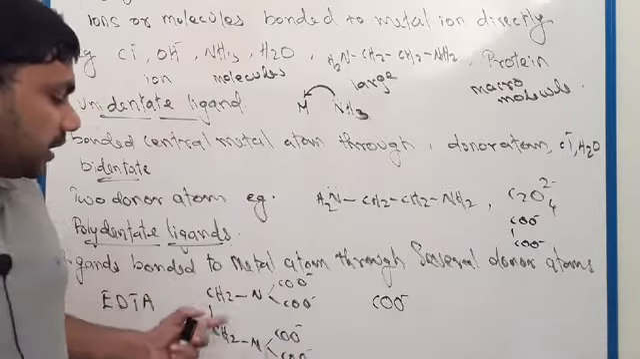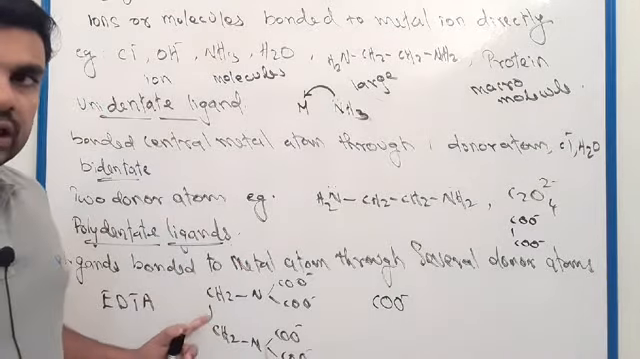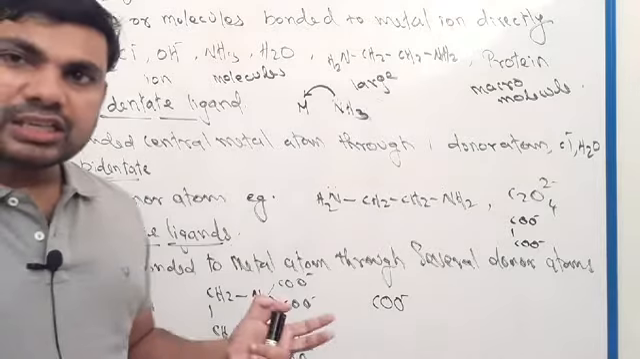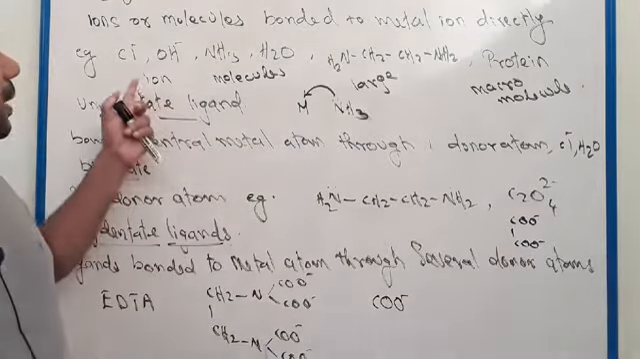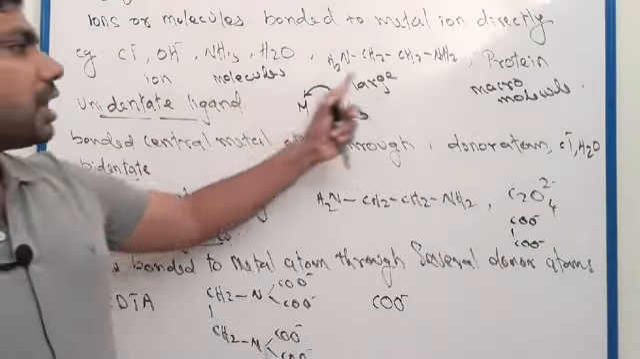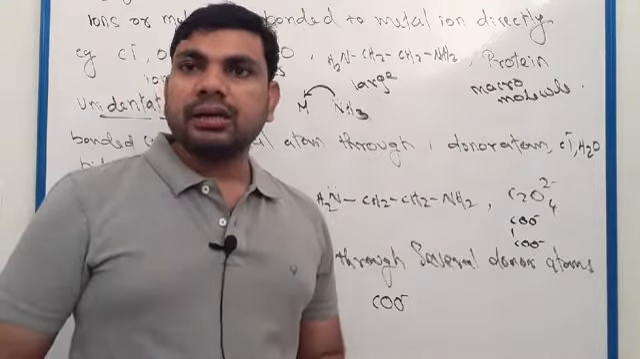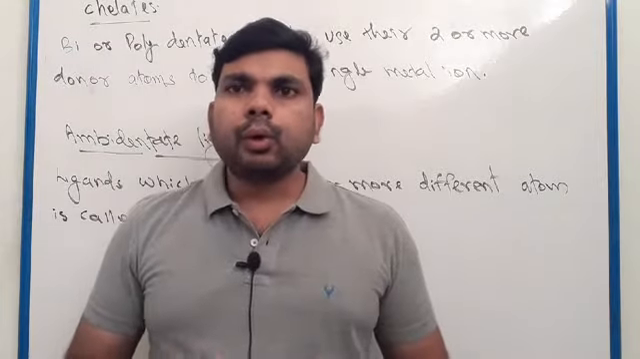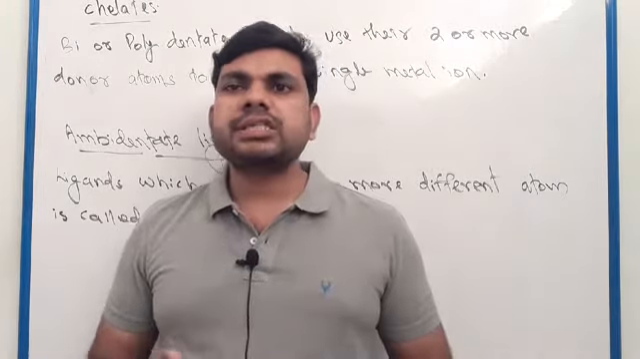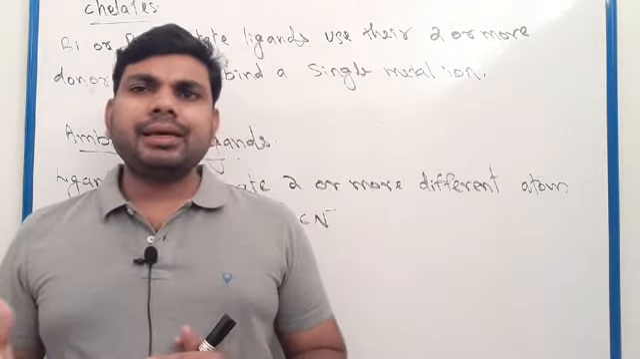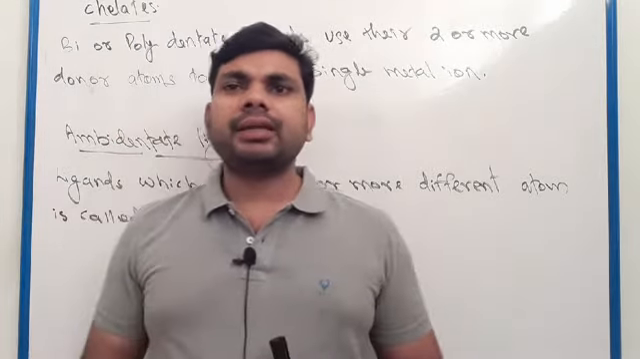Example for polydentate ligand: EDTA, ethylene diamine tetraacetate. There are different types of ligands. Ligands may be ions, molecules, large molecules or macromolecules. Clear? Okay, next we have to discuss bidentate ligands or polydentate ligands.